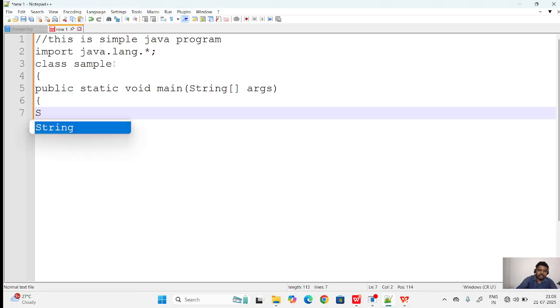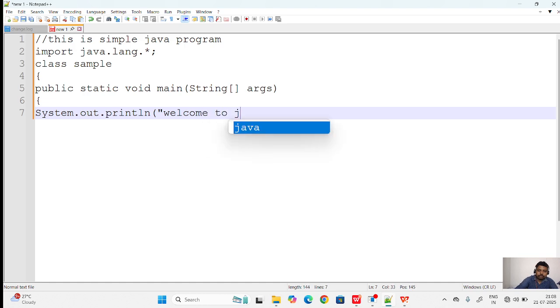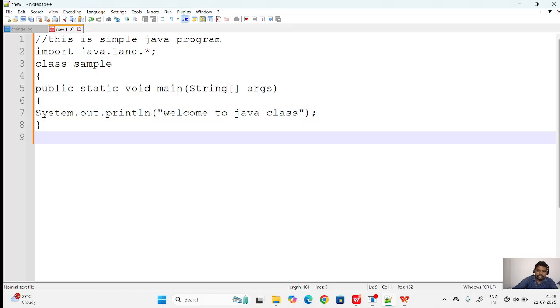Just print one message. System is a class, a predefined class, so S is a capital letter. System.out is the object from the PrintStream class. Out is the object, and then print or println. So here we can see println, Welcome to Java class. Main method closed and class closed.